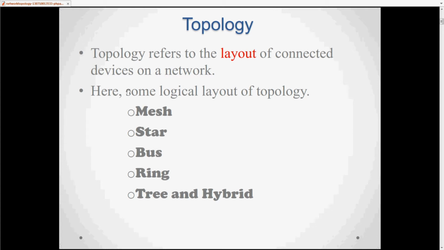There are some topologies: mesh, star, bus and ring, and there is one more, tree and hybrid. In our book there are only four topologies: mesh, star, bus and ring. So we have to discuss all these four. In this video we will discuss only two: first, mesh and star. First one is a mesh.